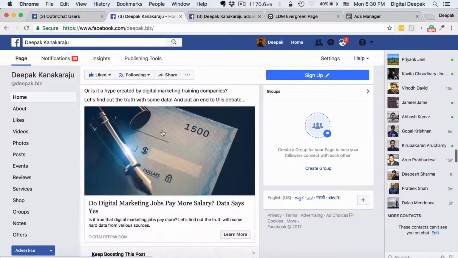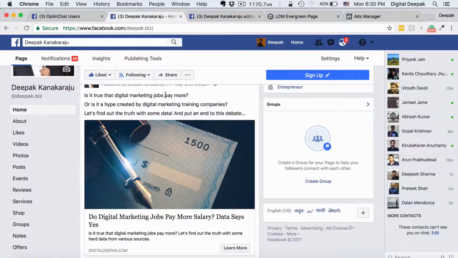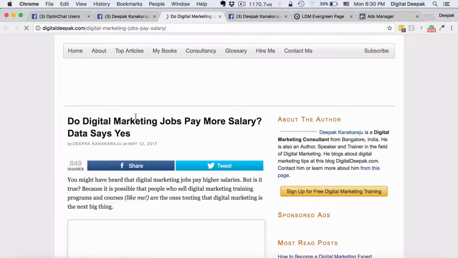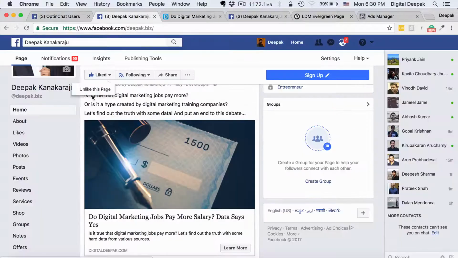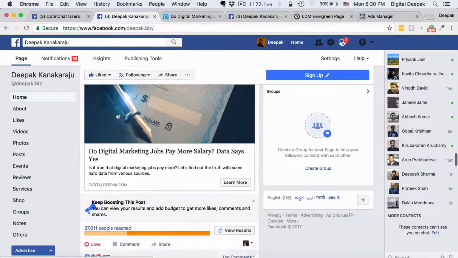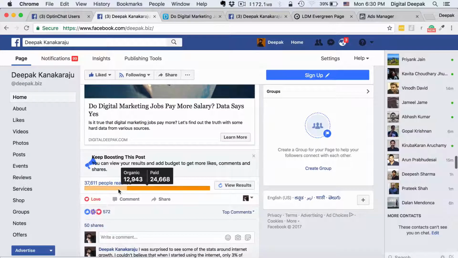And then you can see that I would also share some of the blog posts that I publish on my blog and drive traffic back to my blog. If someone clicks on this particular post, it would go back to my blog, thus driving more traffic to my blog. So all these activities do not help me make money directly, but they help me increase my brand awareness so that people remember Digital Deepak better. And if they remember Digital Deepak better, they would recommend Digital Deepak to other people who want to learn digital marketing. So here you can see that the organic reach is around 12,900 and paid reach is around 24,668.